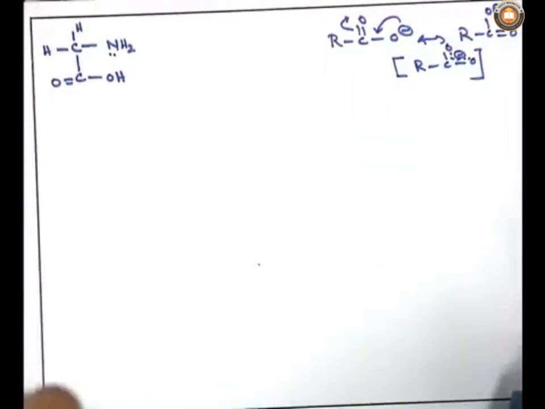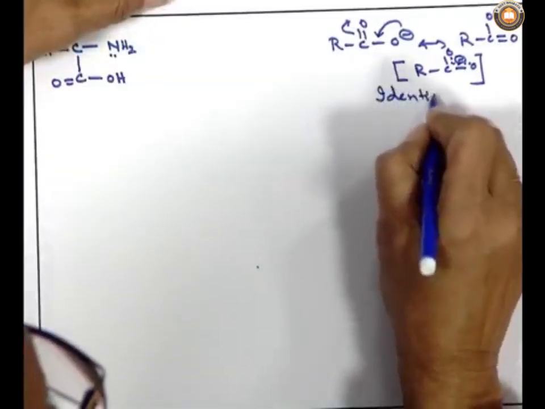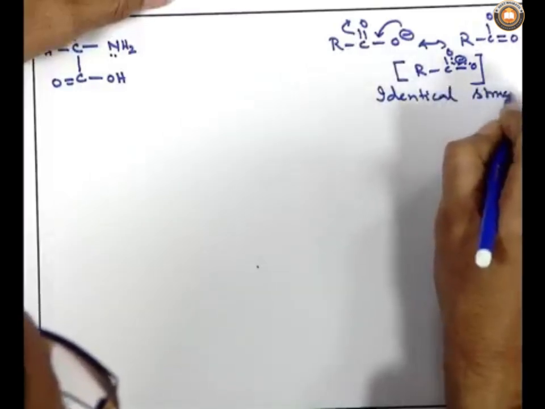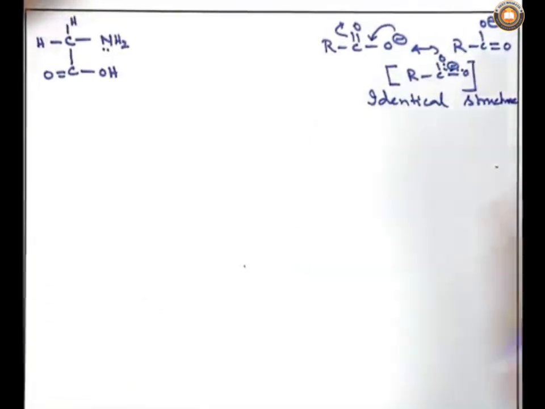We cannot identify which oxygen is keeping the negative charge, it is delocalized. The more identical the structures, the more the stability. We know the Kekulé structures' contributions towards the resonance hybrid are maximum. That sort of phenomenon is taking place here also. The carboxylate ion is stabilized by symmetrical resonating structures.